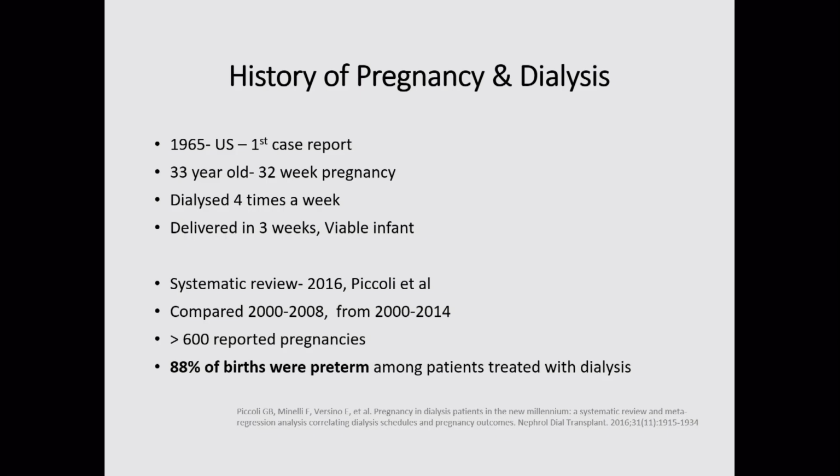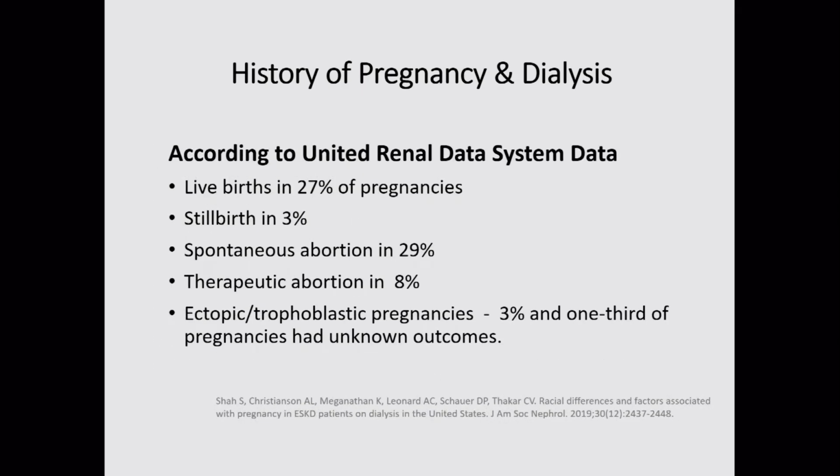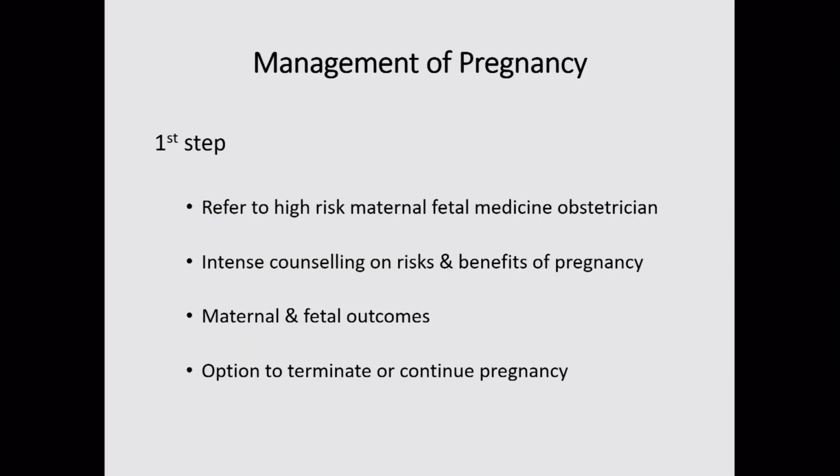Similarly, a systematic review was done by Piccoli et al. in 2016, where they compared pregnancies and reported more than 600 pregnancies, but again 88% of them were preterm in patients who were given dialysis. According to USRDS, 27% of pregnancies result in live births in patients who are on maintenance hemodialysis. 3% result in stillbirth, 29% are associated with spontaneous abortions, 8% go for therapeutic abortions, and various others like ectopic pregnancies are found in 3%.